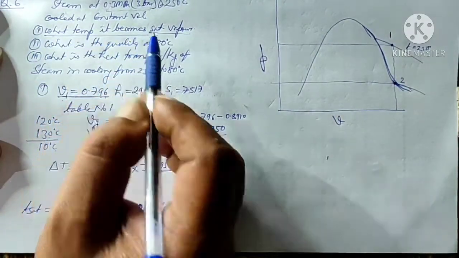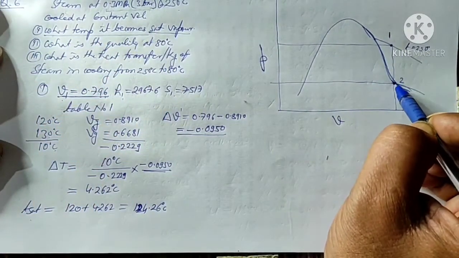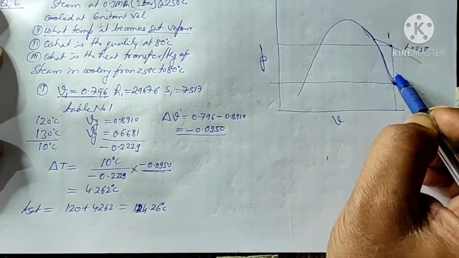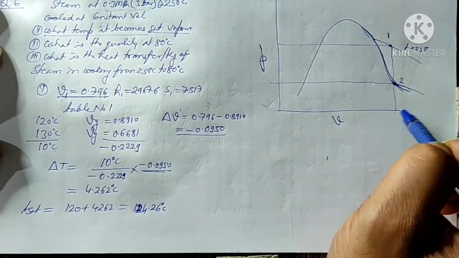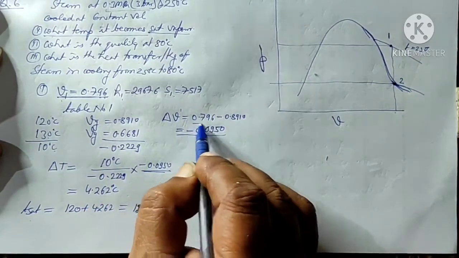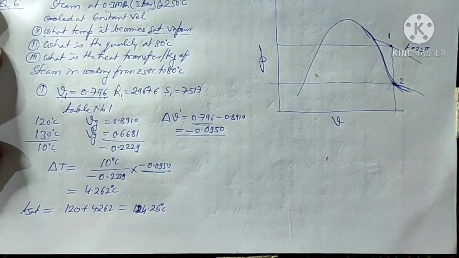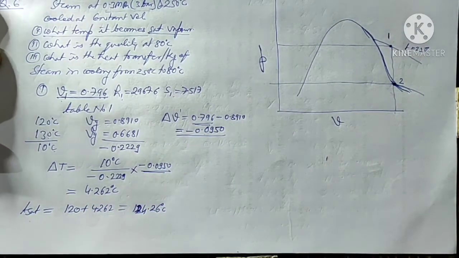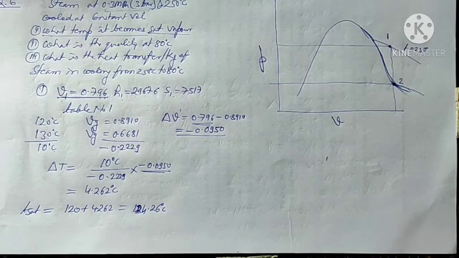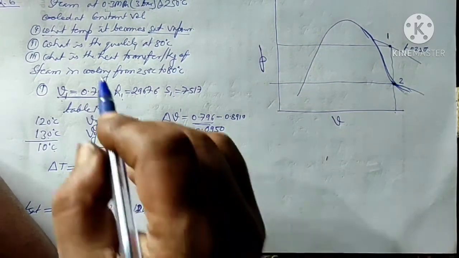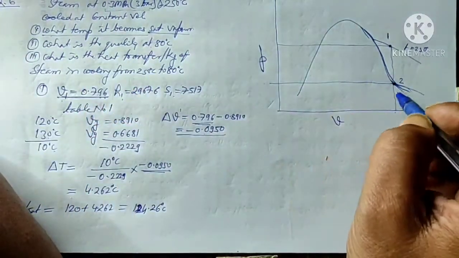What is the temperature when it becomes saturated vapor? We are considering a constant volume process. Okay, so we have taken constant volume, so the volume at point 2 equals the volume at point 1. Now for the second part, what is the quality at 80 degrees centigrade?